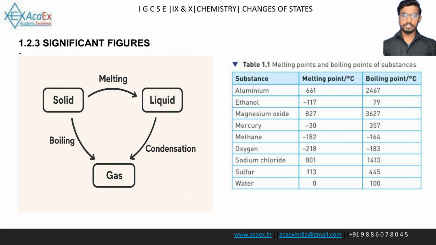Sulfur. Melting point is 113 degrees Celsius. Boiling point is 445 degrees Celsius. Water. Melting point is 0 degrees Celsius. Boiling point is 100 degrees Celsius.